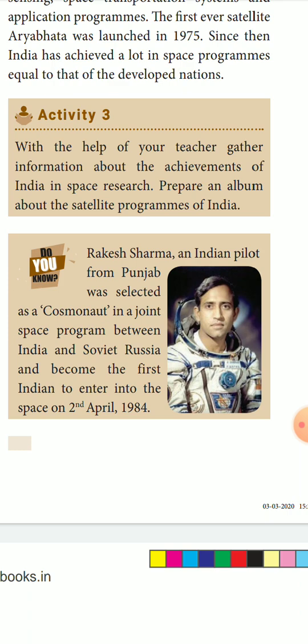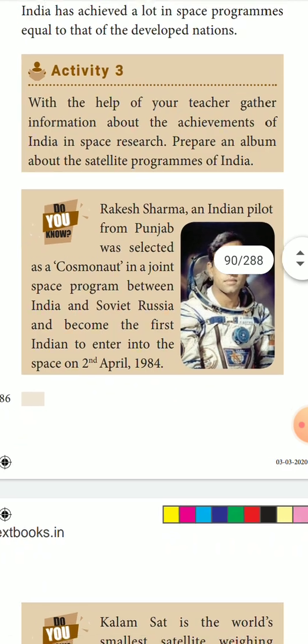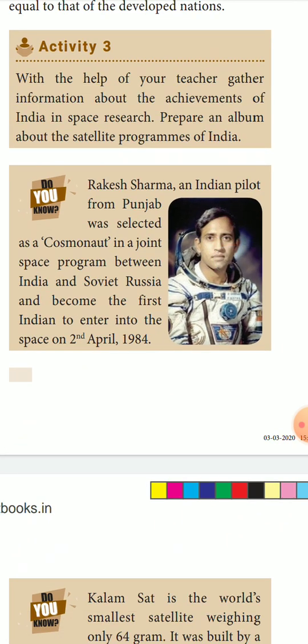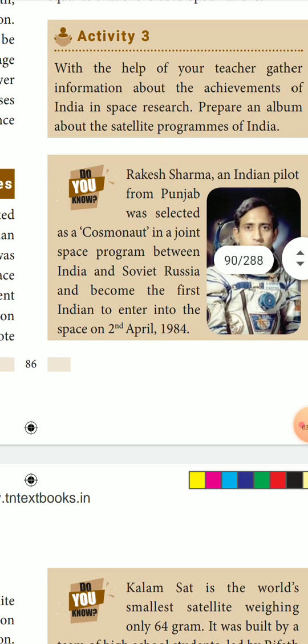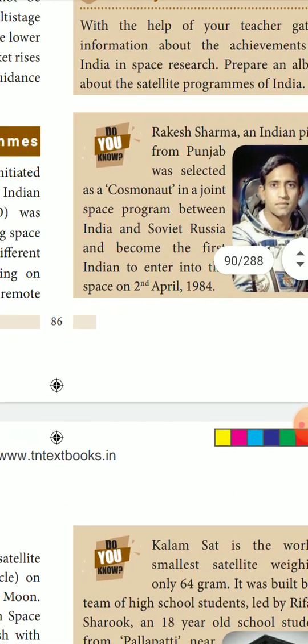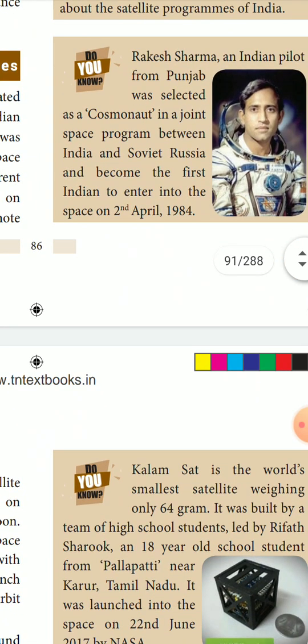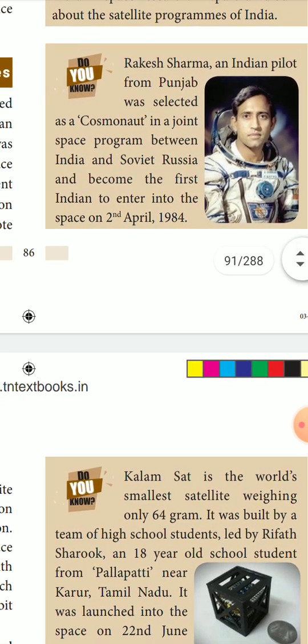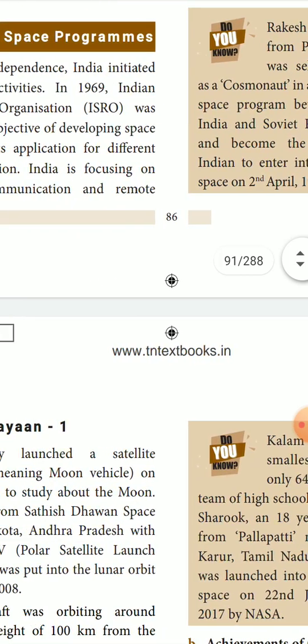Rakesh Sharma, an Indian pilot from Punjab, was selected as a cosmonaut in a joint space program between India and Soviet Russia, and became the first Indian to enter into space on 2nd April 1984. So Rakesh Sharma was the first cosmonaut along with the Russians. He was able to go to space and it became a milestone for India in space research. It was on 2nd April 1984.